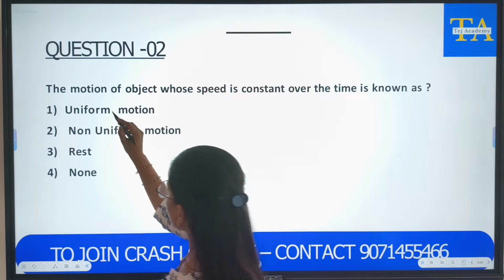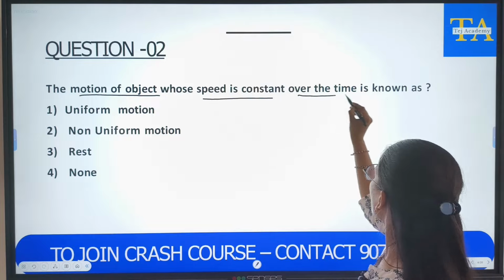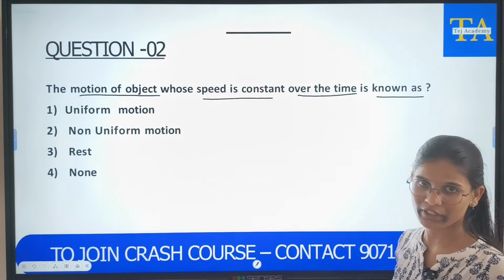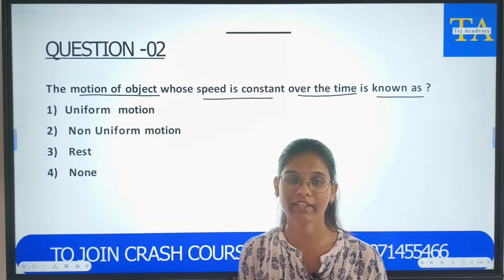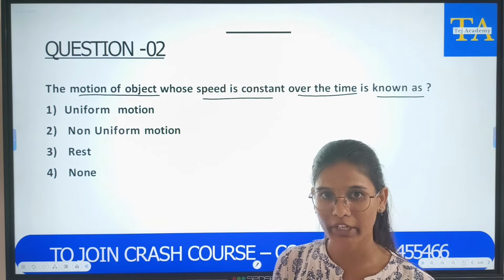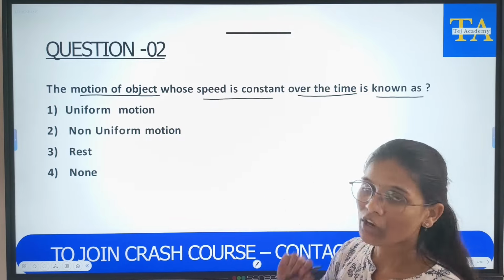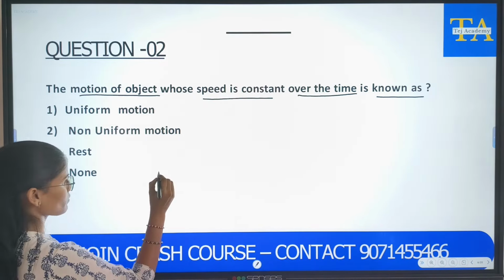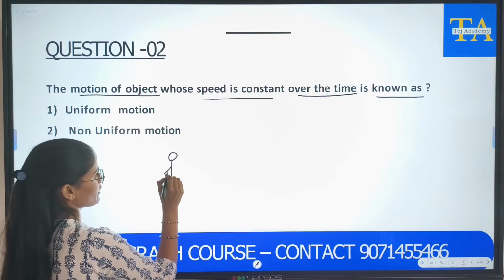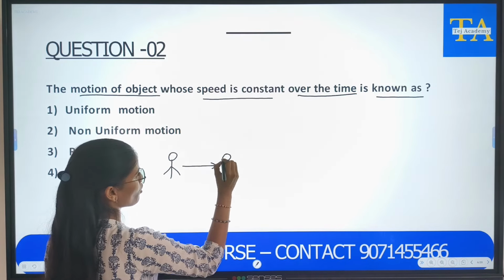The second question says, the motion of an object whose speed is constant over time is known as what? So, it is asking if an object is moving with constant speed, then what do we call such kind of motion? First, let us understand constant speed. We will consider an example. Suppose this is one of your friends' home.